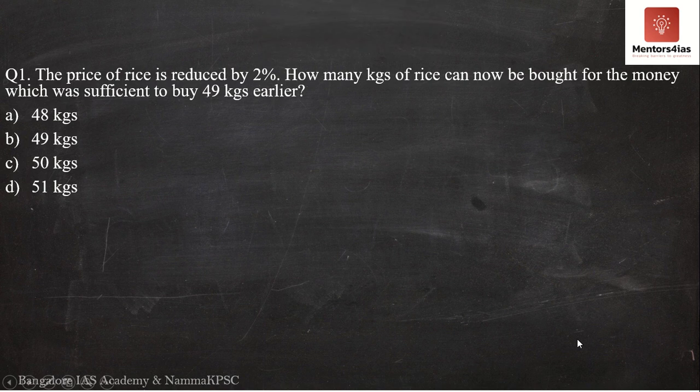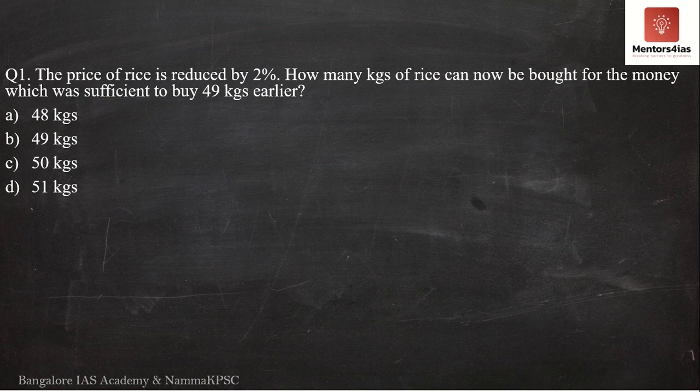Now, the first question says, the price of rice is reduced by 2%. How many kgs of rice can be bought for the money which was sufficient to buy 49 kgs earlier? So I hope you understood the question. The person had some amount of money with which he would buy 49 kgs earlier. Now the price of rice has reduced by 2%. So with that same amount of money, how many kgs of rice can he now buy with the reduced price?